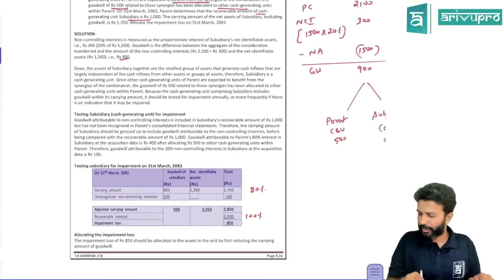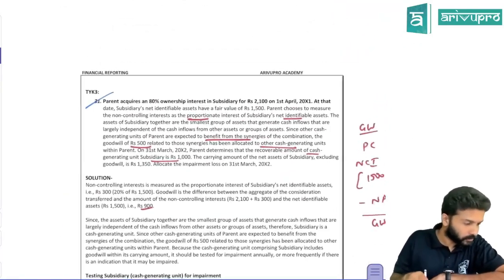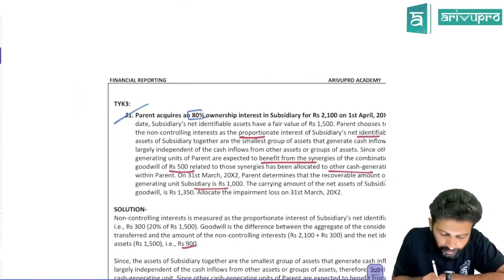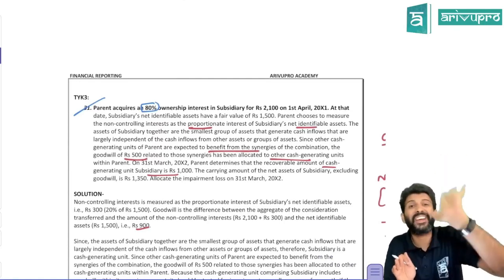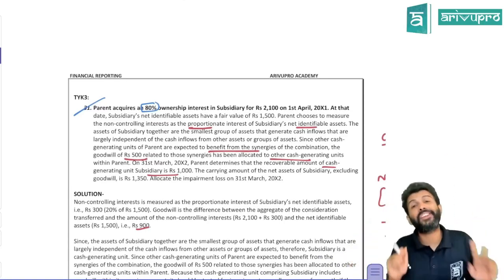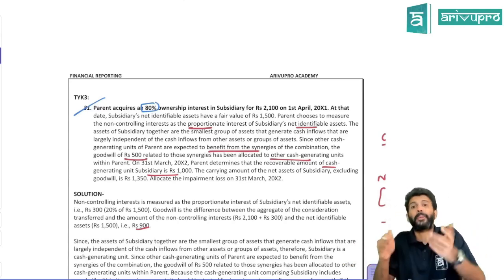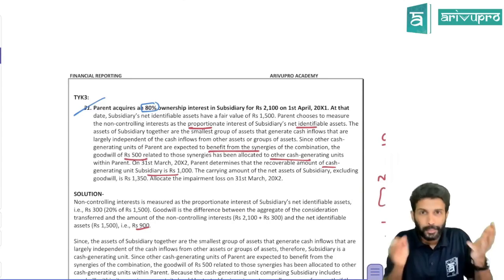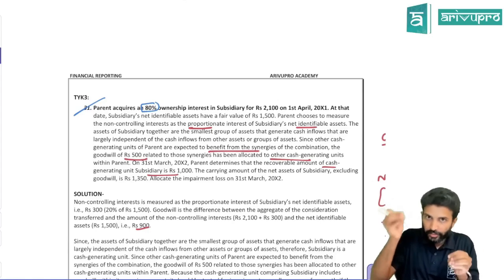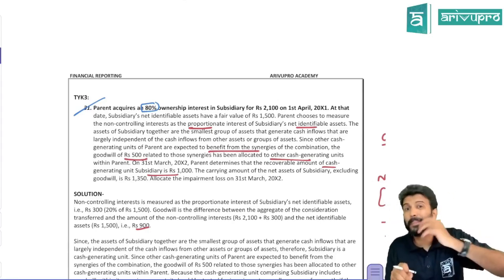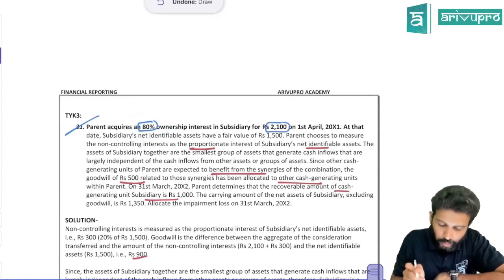The next question is also pretty much on the same lines. Okay. Maybe in 5 minutes quickly we'll run through and then we'll wind up for the day. Parent acquires 80% in subsidiary, and mind you, all this drama that we did, you'll do only when NCI is valued under PSNA basis. If NCI is valued under fair value basis, you don't have to do anything, because that means the value of goodwill you're going to get is full goodwill. That means this notional goodwill accounting will not come when NCI is valued under fair value method. The notional goodwill will only come into picture where NCI is valued under proportionate share of net asset basis. So here also parent has 80% and they bought it for 2,100.